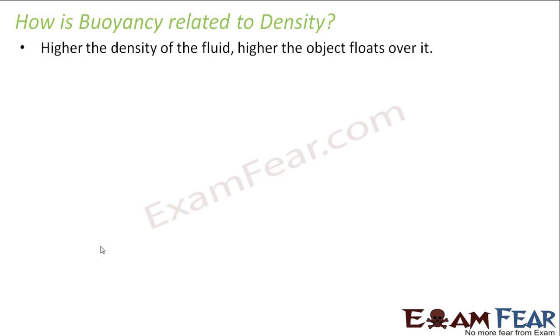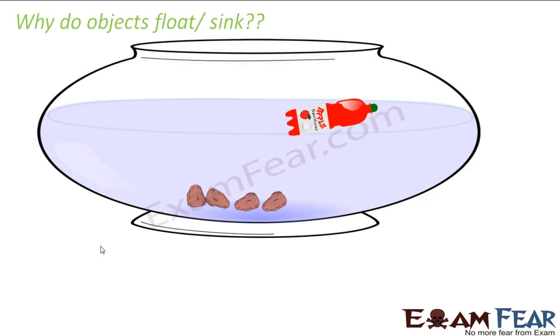So the higher the density of the fluid, the higher the object floats over it. That means the greater the density of the fluid, the greater is the buoyant force it will apply on that object, because buoyant force is the upward force. Now the greater the upward force applied on the object, the higher the object will float over it. So buoyant force is directly proportional to the density of the fluid.